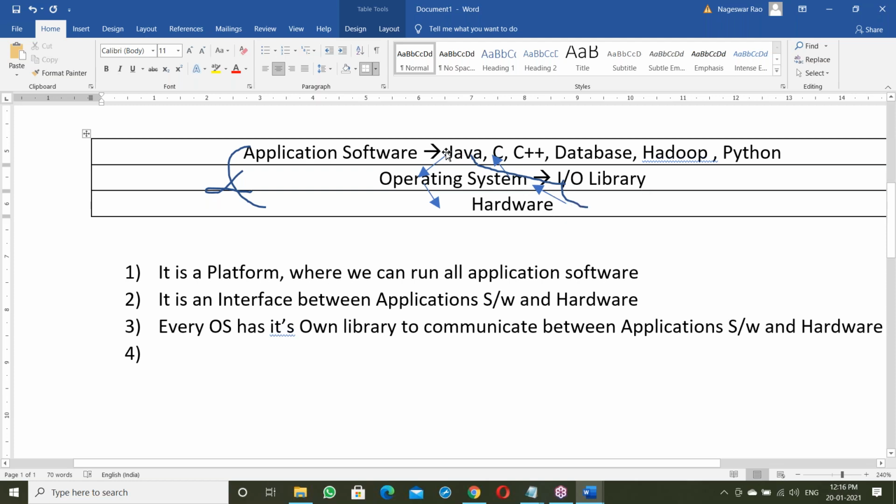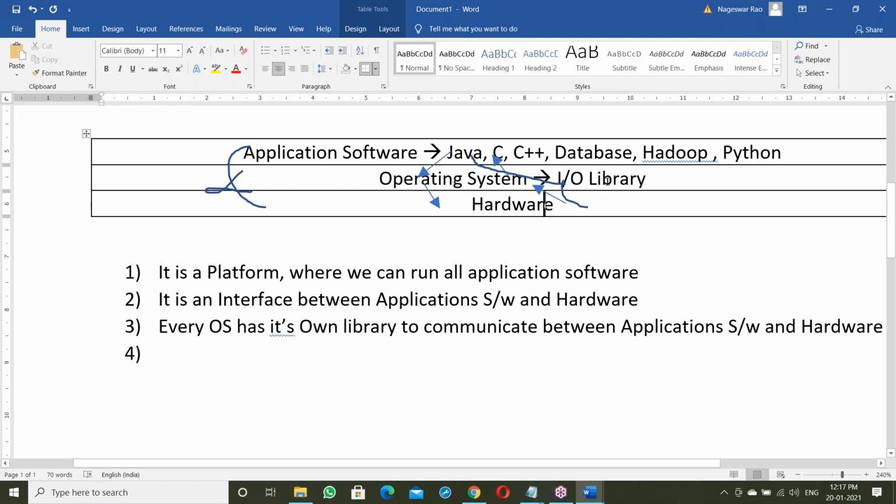You take any program, first of all it has to link with the OS library, and only after linking does it communicate with the hardware components.